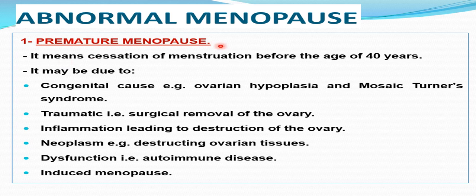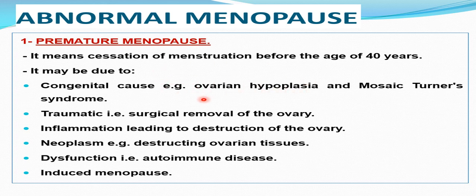Premature menopause occurs as a cessation of menstruation before the age of 40 years, but again this cessation should involve at least 12 months or 1 year. It may be due to congenital causes, traumatic causes, inflammatory states, neoplasm, dysfunction, or induced artificial menopause. The congenital cause occurs with ovarian hypoplasia or mosaic Turner syndrome, and this may have a genetic and familial tendency.